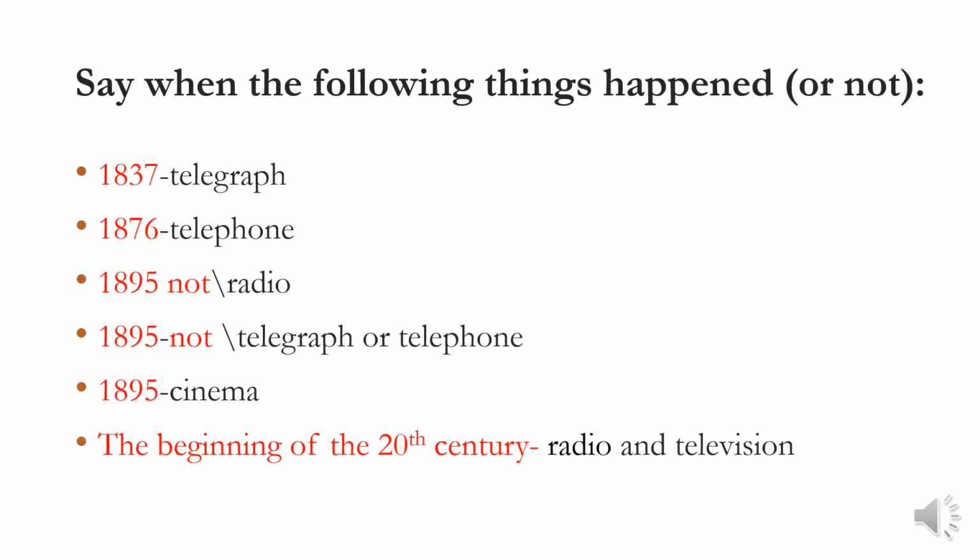Now, say when the following things happened or didn't happen. For example, if you see 1895, not radio, you should say radio was not invented in 1895. So let's practice.